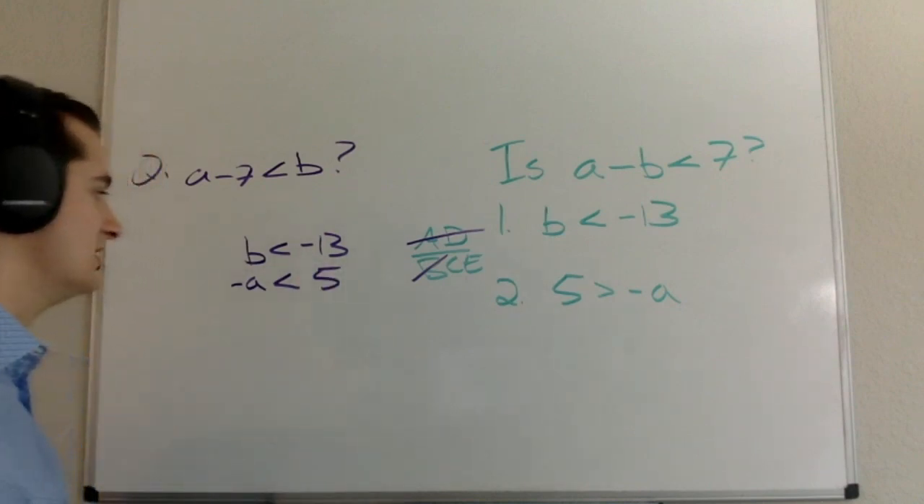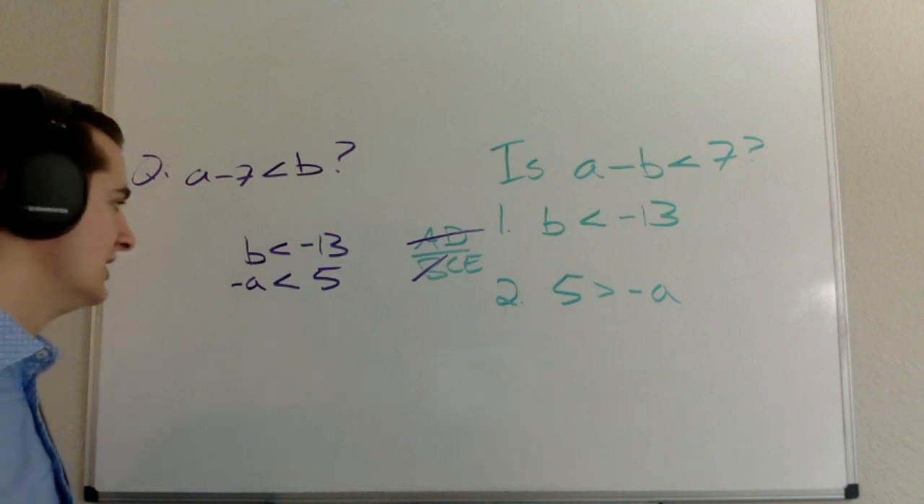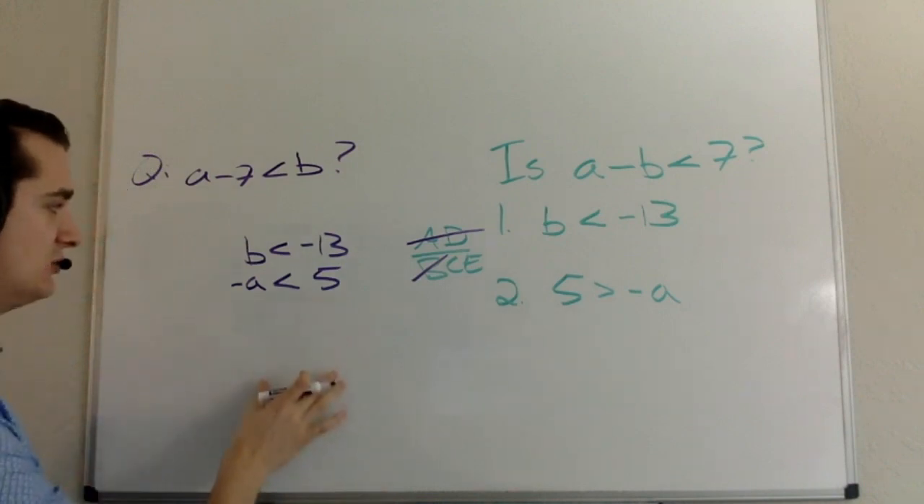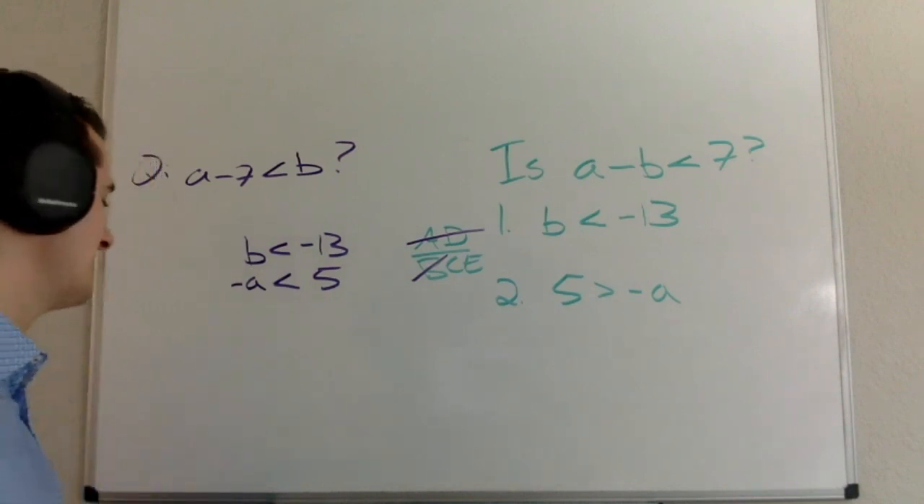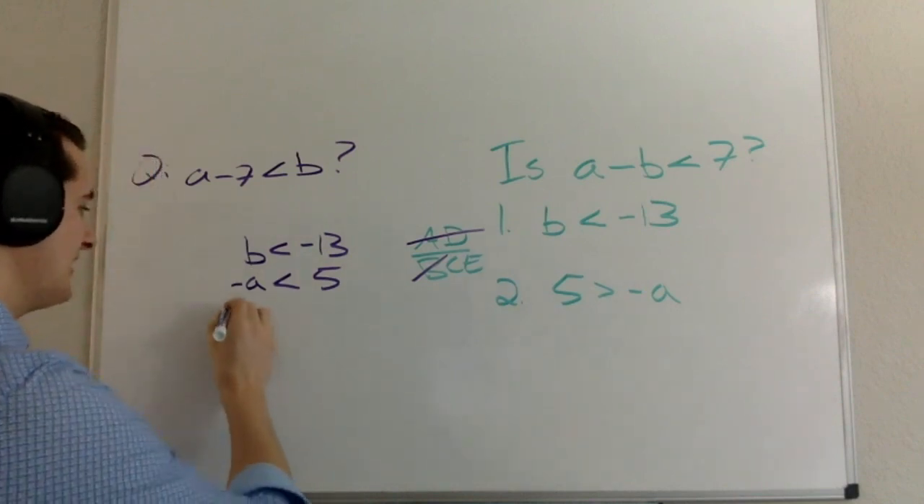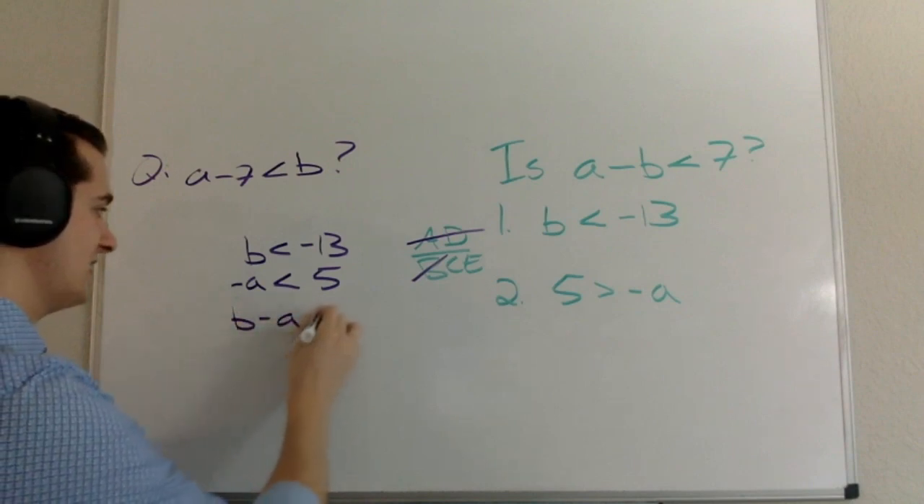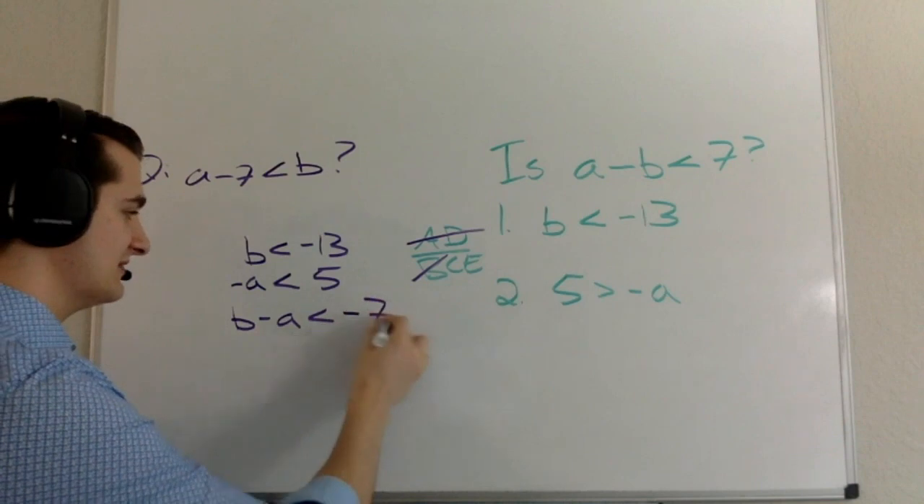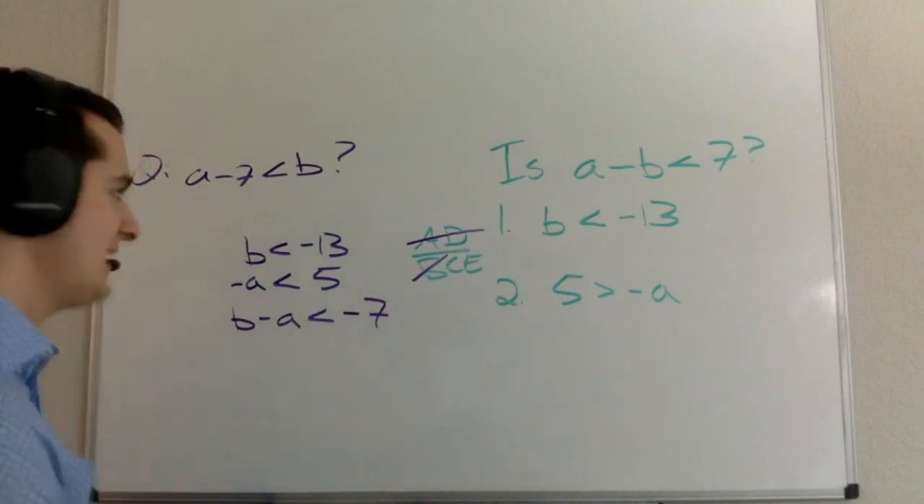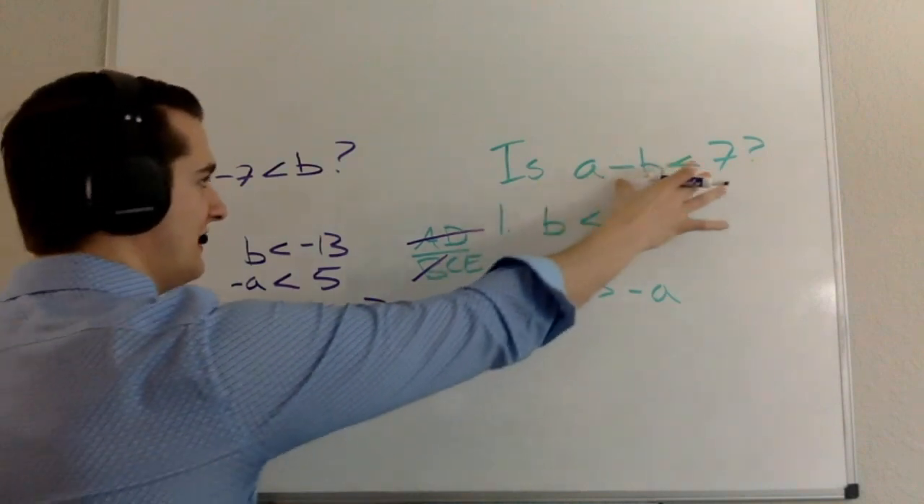From here, I can add these two inequalities together. Again, I can add inequalities, I can't subtract them. So I'm just going to add these two inequalities. What I get then is b minus a is less than, and negative 13 plus 5 is going to be negative 7.